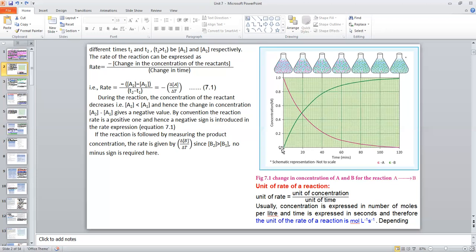Initial concentration is 0. Initially there is no product. As time goes on, the concentration of product increases. Initially it increases sharply, then it increases slowly. Like this curve we will get.